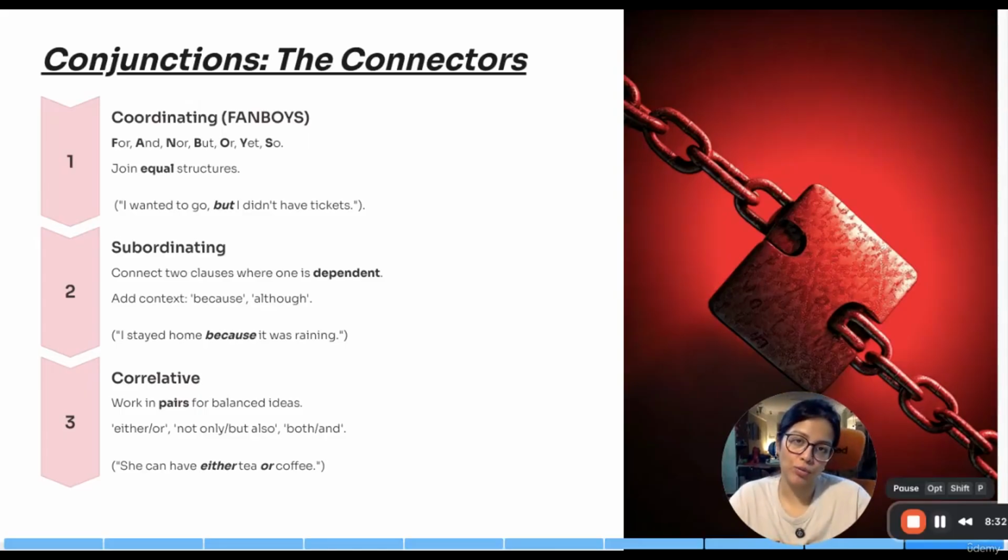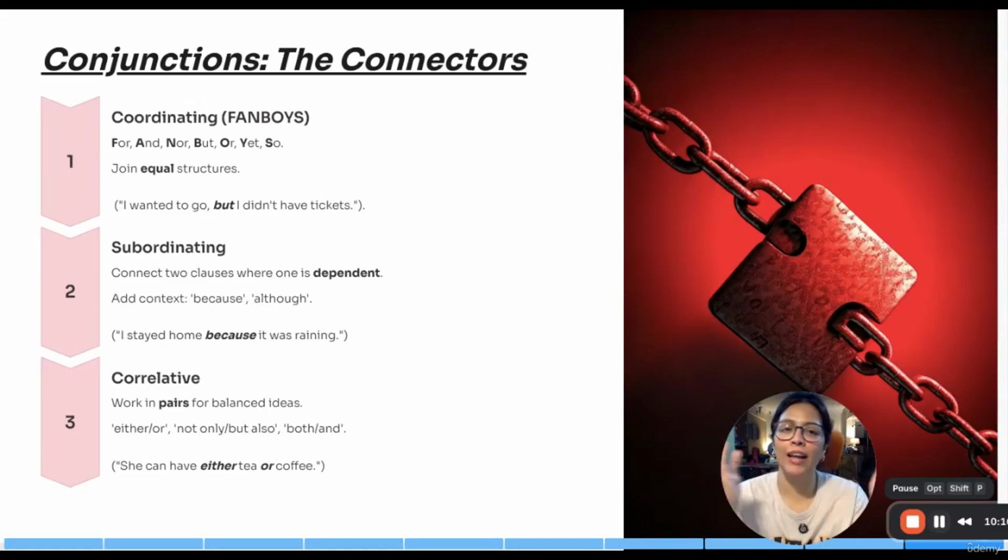Now, these conjunctions cannot be randomly used. There are certain conditions that need to be met in order for you to use these specific conjunctions at specific places. By using this fun acronym, FANBOYS. Now, each letter here stands for a conjunction. FANBOYS. F for, A for and, N for nor, B for but, O for or, Y for yet, and S for so. Now, when do you use coordinating conjunctions? When you have two separate ideas or sentences which are of equal value.